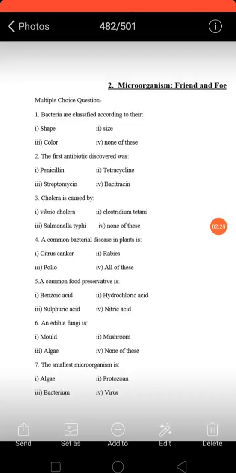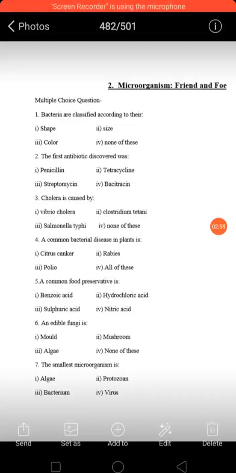Common food preservative is benzoic acid, hydrochloric acid, sulfuric acid, nitric acid. So by observing this option, benzoic acid is common food preservative and others are example of acids. So correct option is first one, benzoic acid.